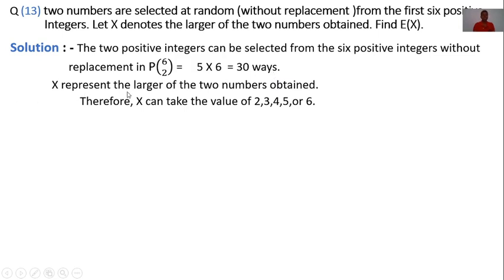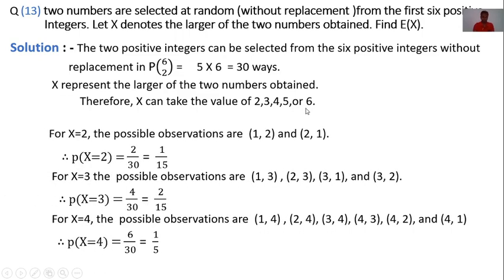Now, x represents the larger of the two numbers obtained. Therefore, x can take the values 2, 3, 4, 5 or 6.